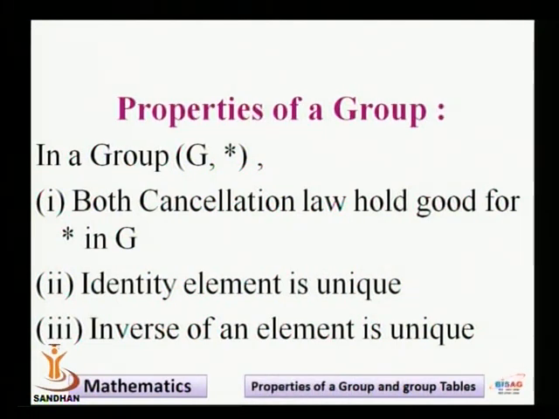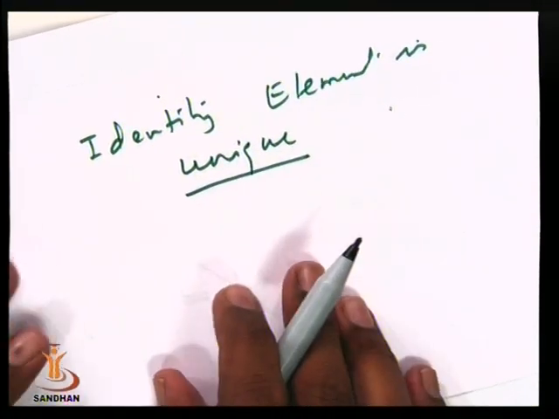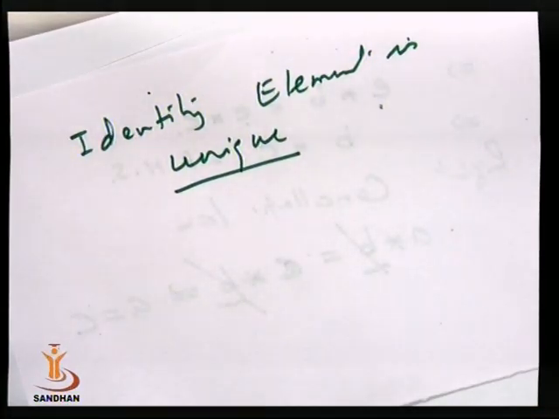The second important property is that the identity element is always unique in a group G. So there must be one and only one identity element in a group.